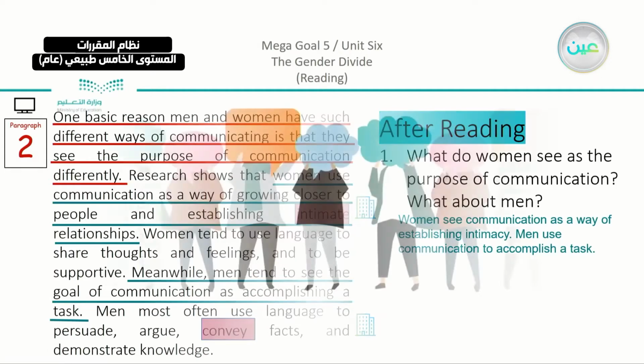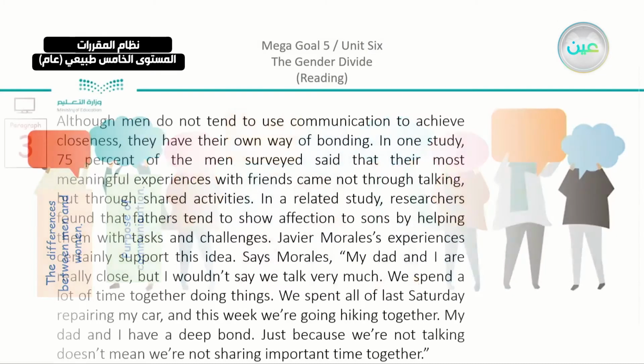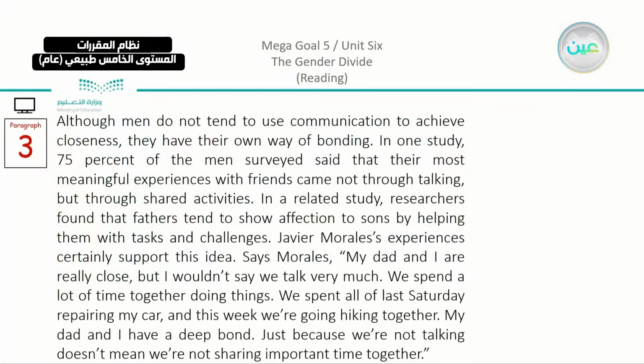Okay, after that, this is the second part, or the second idea in paragraph number 2. Now, the purpose of communication. Moving to paragraph number 3, we can see that there is no vocabulary building, so we are going to move on directly to the topic sentence, also from the start. Although men do not tend to use communication to achieve closeness, they have their own way of bonding. So men do not believe in communicating the same way women do, but they do have their ways of bonding.